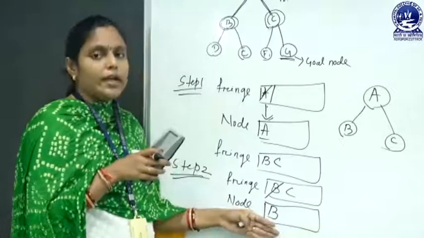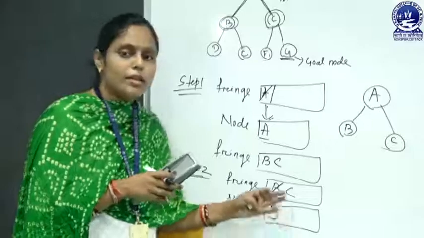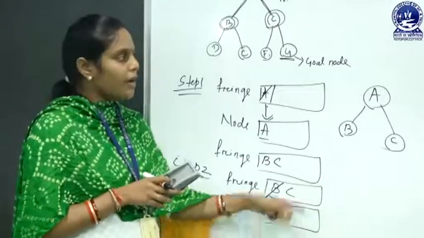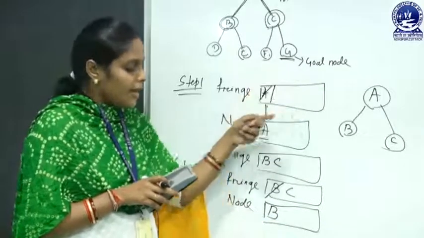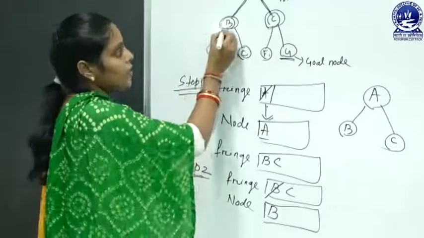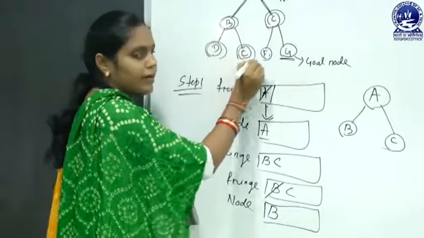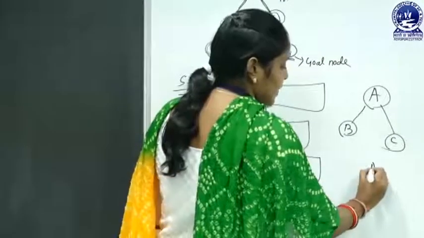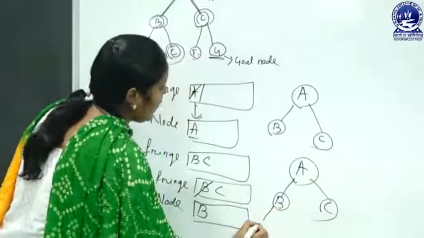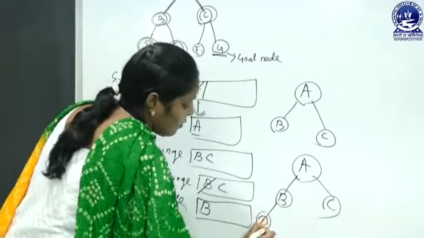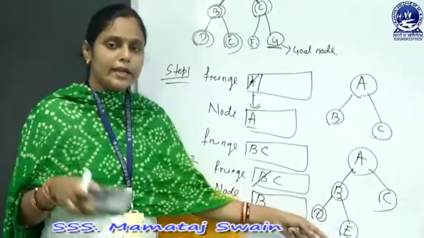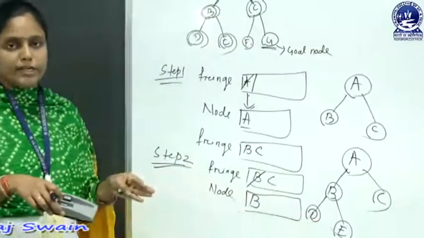After adding this B into the node list, we check whether this node B is a goal node or not. Here the B is not a goal node because our goal node is G. Again we generate the successor of this B node. Now look at this tree. Here the successor of node B is D and E. That means our tree now looks like this: A, B, C, and the successor of B is D and E. Now this successor of B is added into the back of the fringe list.